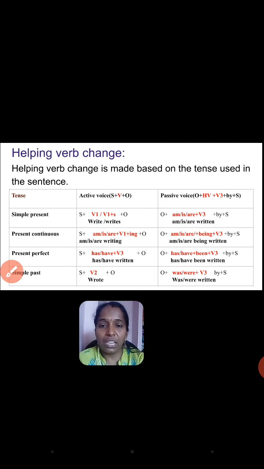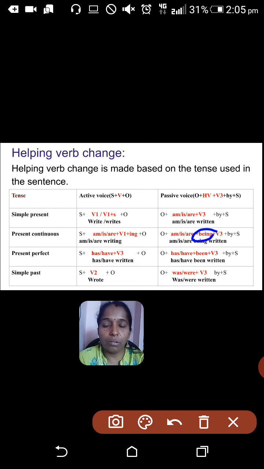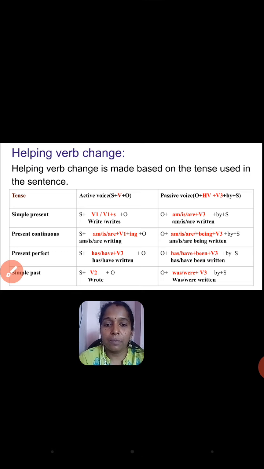Okay, so you can keep this in mind as a shortcut. If you see continuous tense in active voice, you have to add being in the passive form. If the given sentence is in perfect tense, you have to add been in passive form. Okay, so that's all.